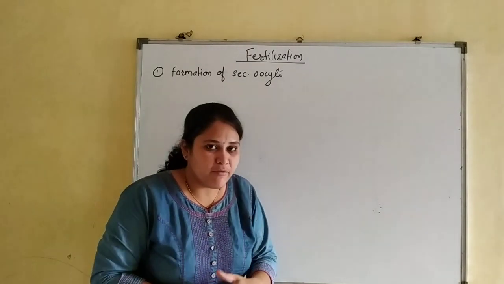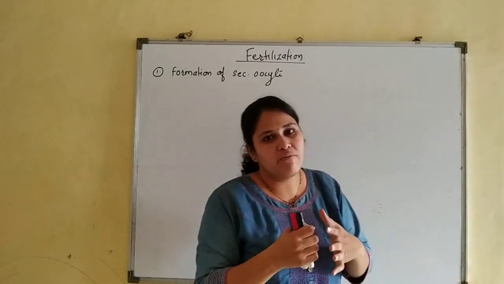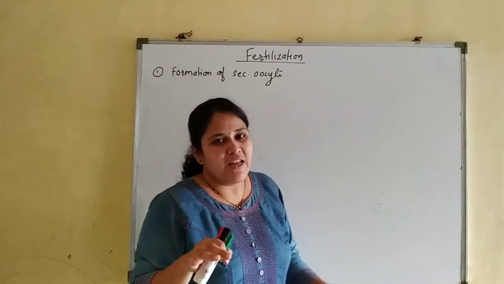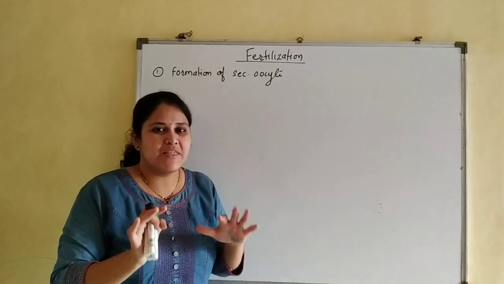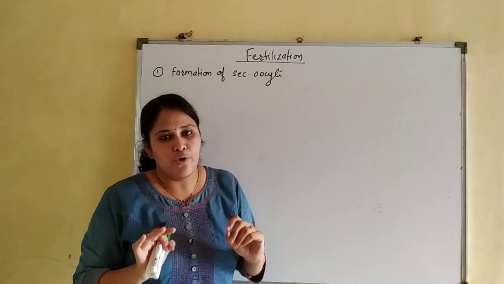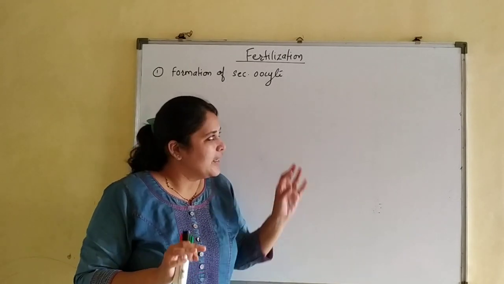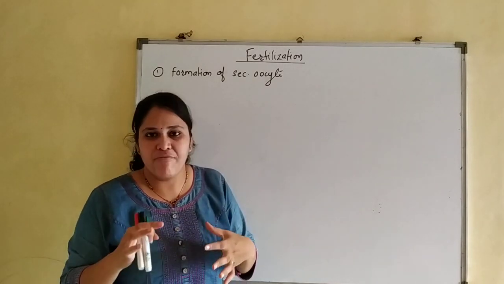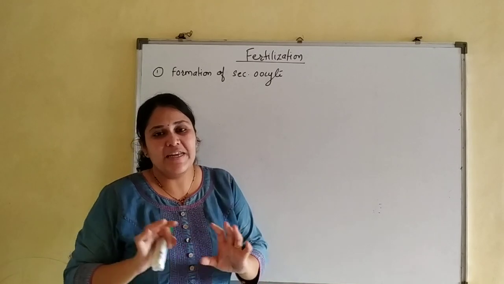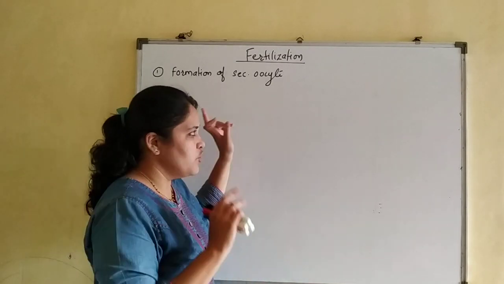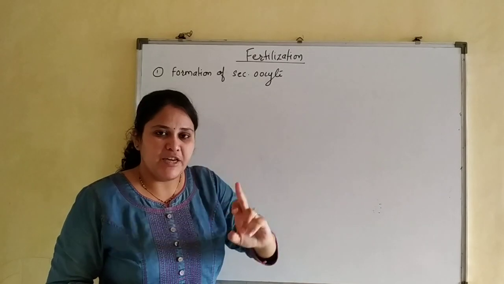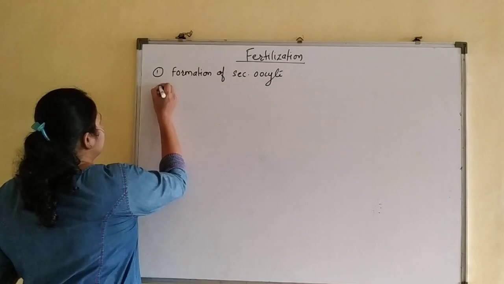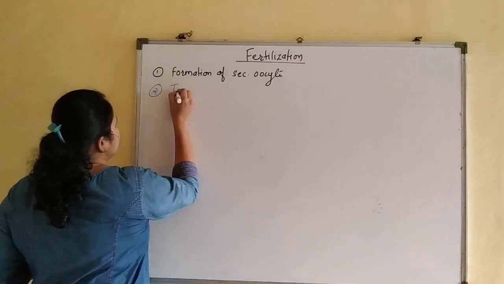In that 24 hours, the best time for fertilization is the first 14 to 15 hours only. After that, its fertilization capacity slowly decreases, but fertilization can still take place within 24 hours. After that, the secondary oocyte degenerates and is eaten by phagocytic cells without leaving any scar of its existence. So first, for fertilization, what do we need? We need a secondary oocyte.